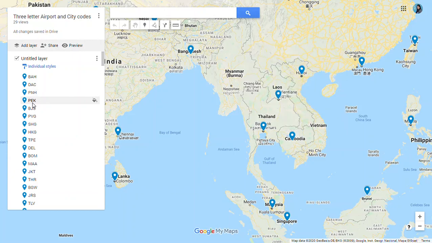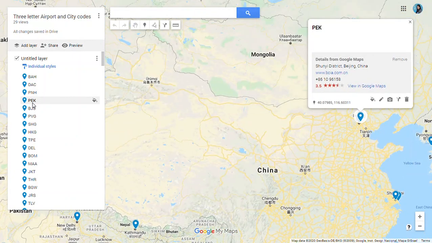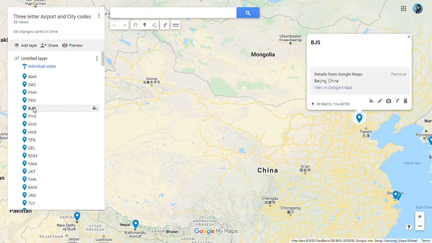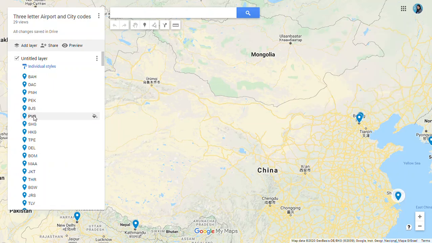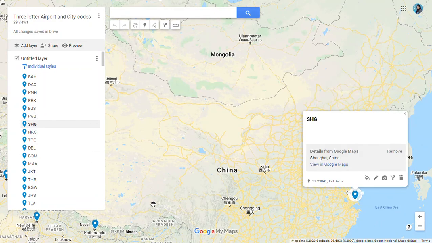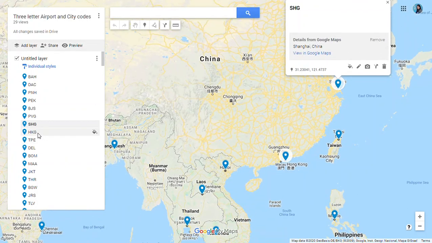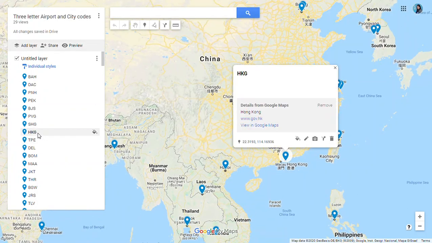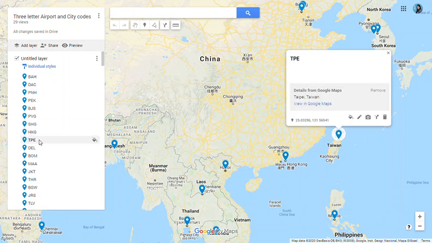Then in China we have Peking Airport in Beijing, code is PEK. For Beijing we have BJS, and for Pudong Airport in Shanghai we have PVG, and for Shanghai we have code SHG. Next we have Hong Kong, HKG for Hong Kong SAR. Taipei in Taiwan, we have TPE for Taipei.